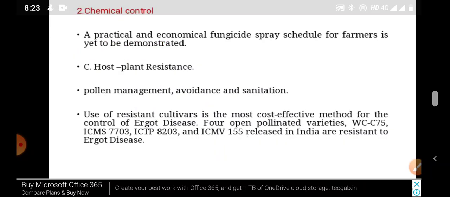Many fungicide sprays can be scheduled by the farmer to reduce the disease, and host resistant plants can also be used. Then pollen management, sanitation and the use of resistant varieties are most effective against this disease.